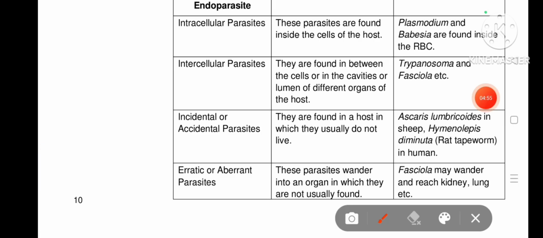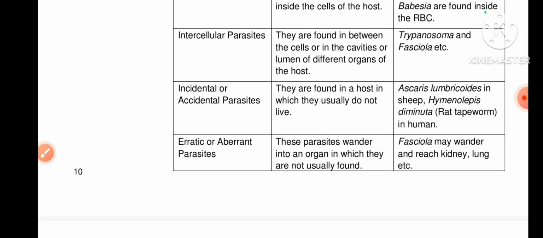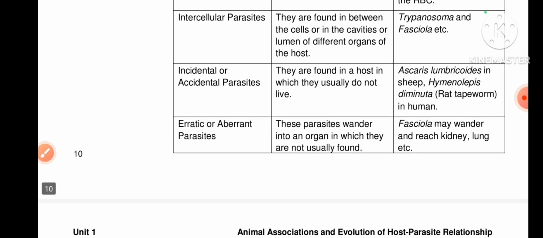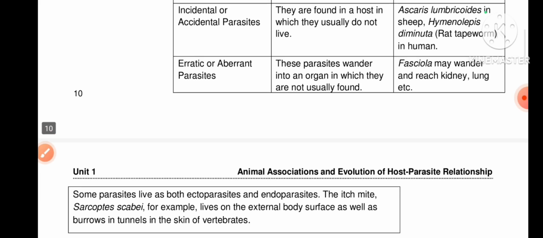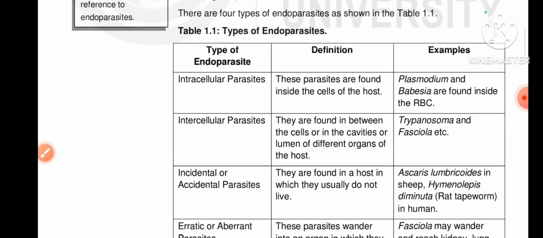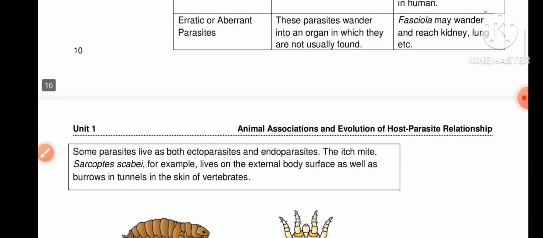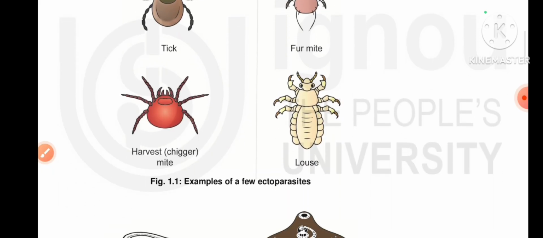Intercellular parasites are found in between the cells, or in the cavity or lumen of different organisms or hosts. Examples of these parasites are Trypanosoma and Fasciola. Incidental or accidental parasites are found in a host in which they usually do not live. Ascaris is an example. These are some examples of endoparasites. These parasites live inside our body, not outside. Here we can see some pictures of parasites.